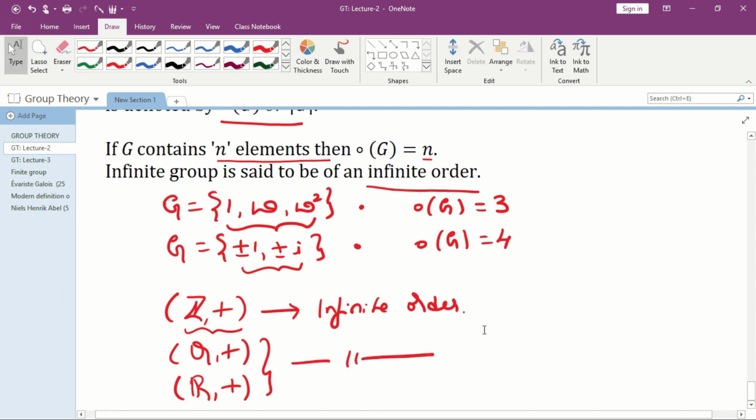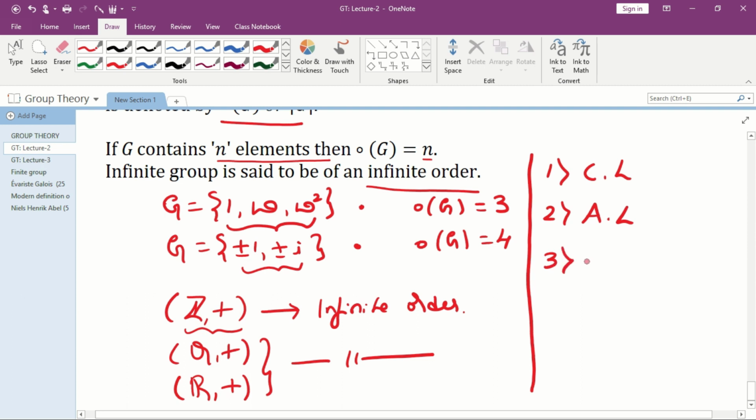Okay, so in this lecture, we learned a few important definitions of group theory. So we have learned the 5 laws: closure law, associative law, third one identity law, fourth one inverse law, and fifth one commutative law.